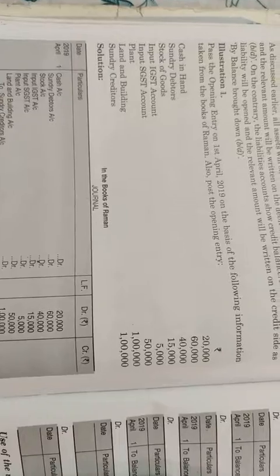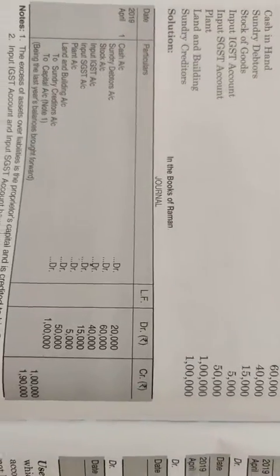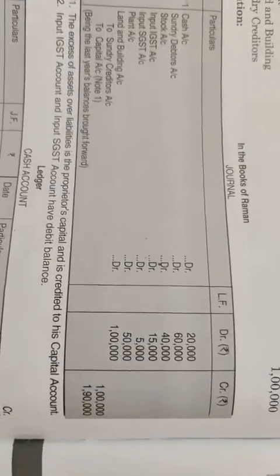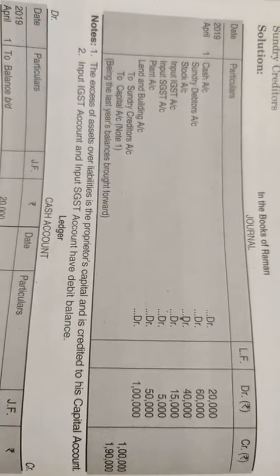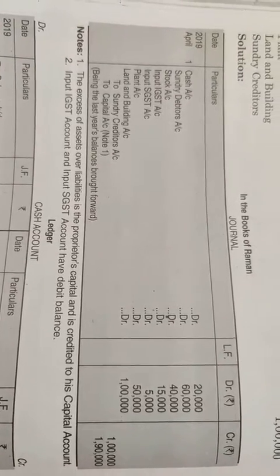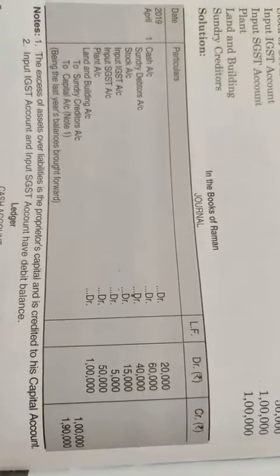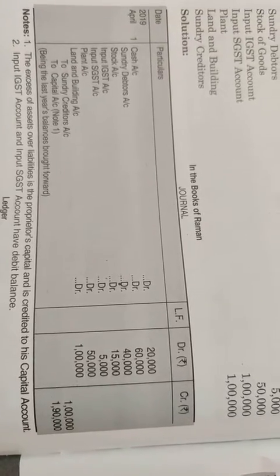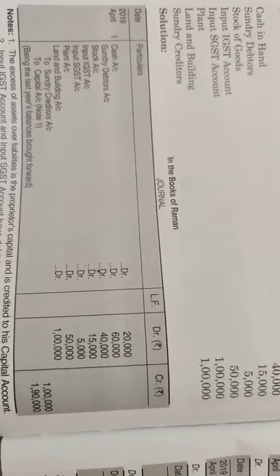So as usual, we are going to pass the journal entry. The journal rule is that we debit all assets and credit all liabilities. We are going to debit all assets: cash account debited, sundry debtors account debited, stock account debited, input IGST account debited, input SGST account debited, plant account debited, land and building account debited, to sundry creditors. Clear? Here the capital is not given to us, so that would be the balancing figure. Make a total of the debit side and subtract creditors from that.